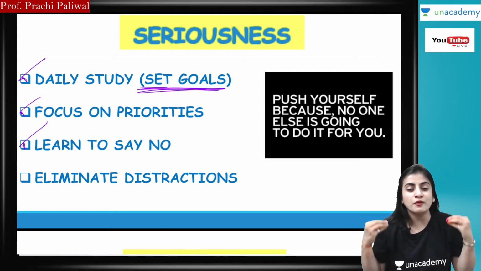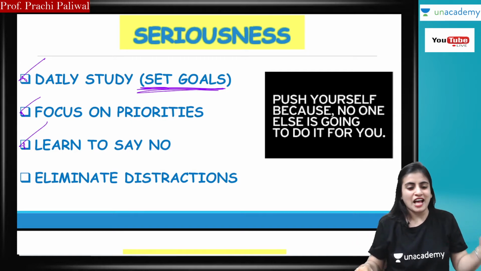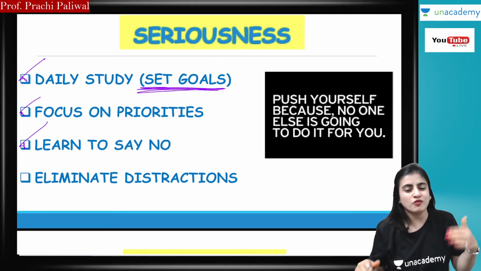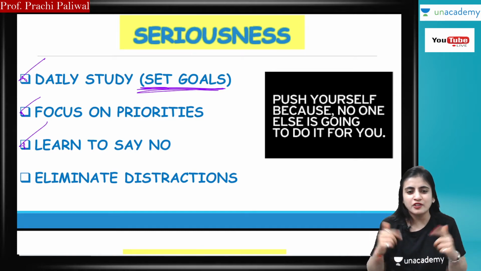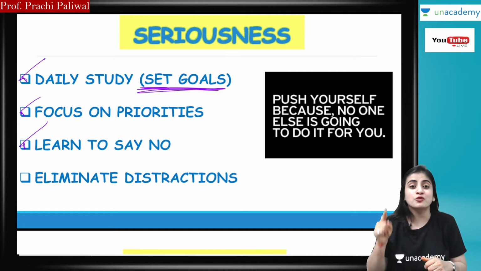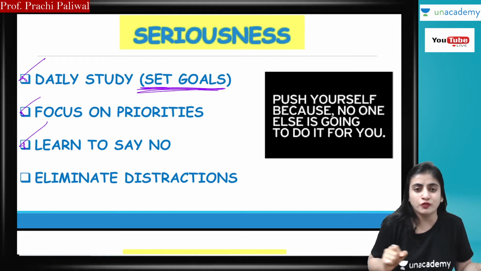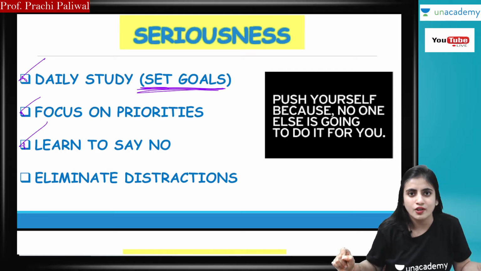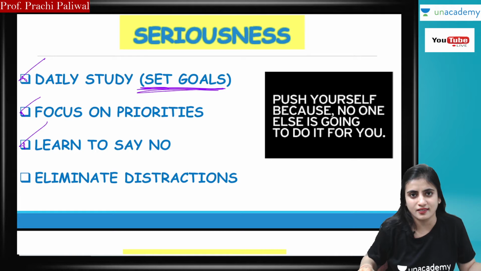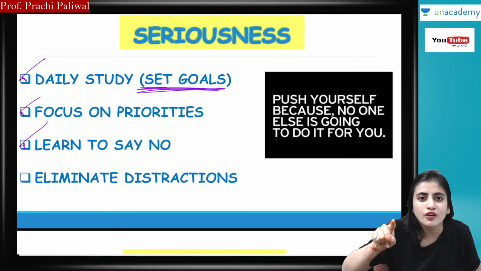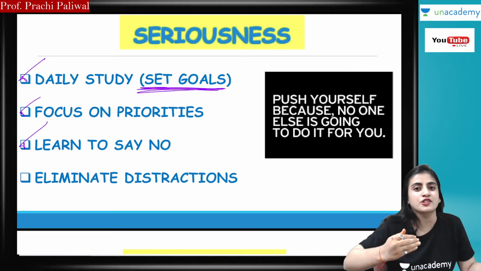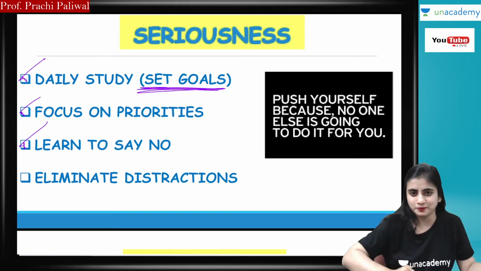This is required most by the youth as you are in your teenage. Your friends are coming and saying, let's go hang out, let's have a party tonight, let's have a night out. But you have to say no. You have to say no to the weddings, to the social gatherings, to your friends. If you learn to say no, you are one step ahead for becoming a CA.